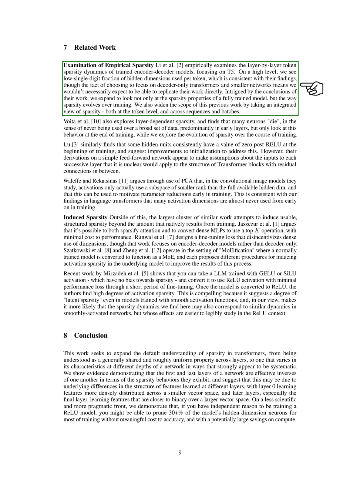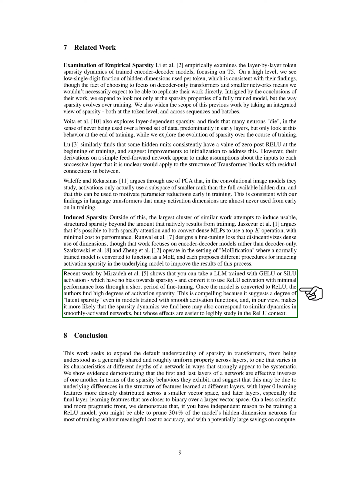In related work, previous studies have examined sparsity dynamics in encoder-decoder models, focusing on T5. We expanded on this by not only looking at sparsity in fully trained models but also studying how sparsity evolves during training. Additionally, we took a comprehensive view of sparsity at different levels: token, sequence, and batch. Other related works have explored inducing structured sparsity beyond training-induced sparsity, showing potential for improving model efficiency without sacrificing performance.